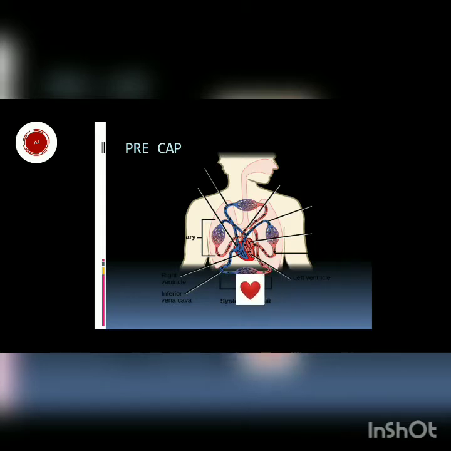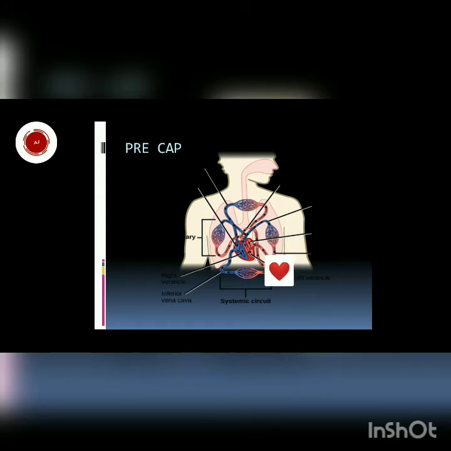The deoxygenated blood collected from the entire body reaches the heart through the main vein, and from the heart it is pumped to the pulmonary artery, which goes to the lungs. In the lungs, this deoxygenated blood, or blood having carbon dioxide, gets purified: carbon dioxide is removed and oxygen is added.